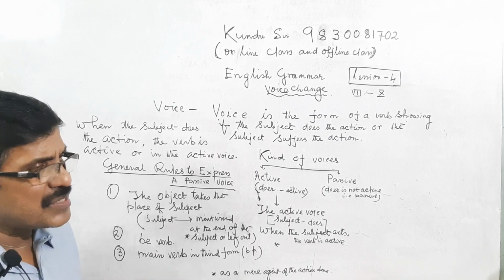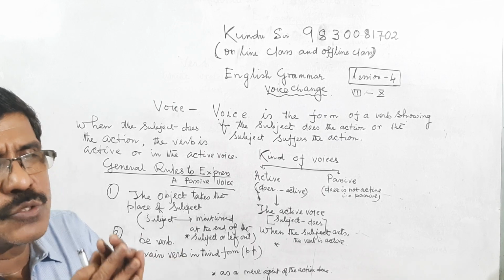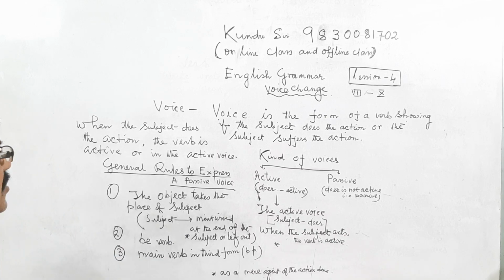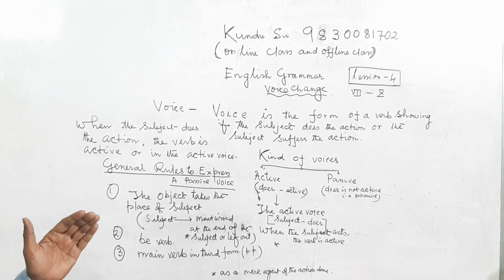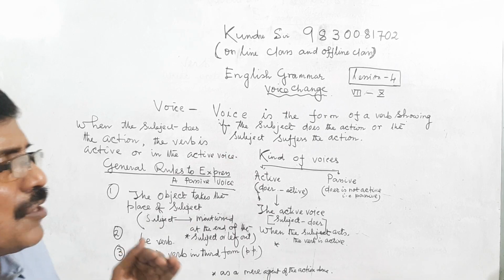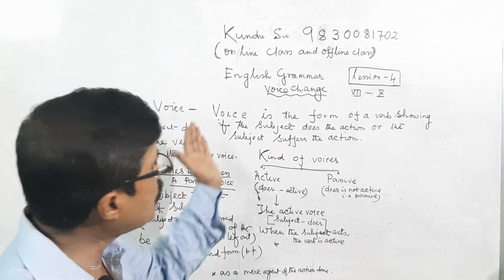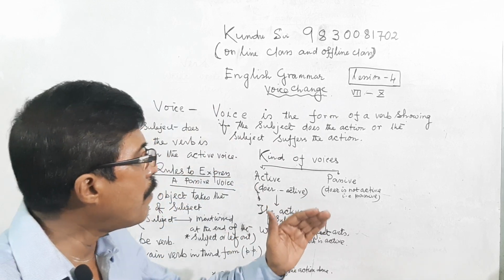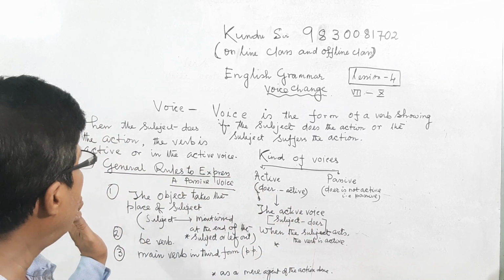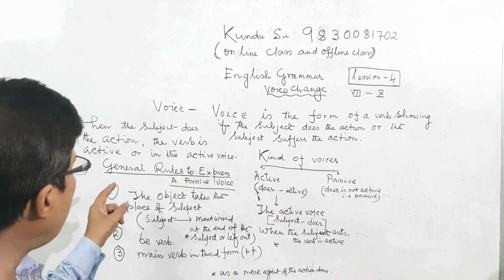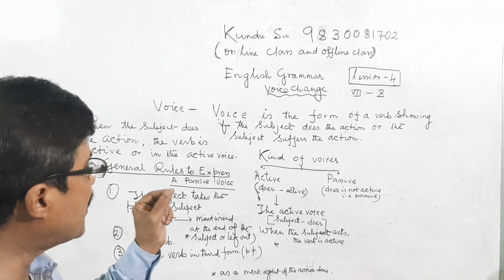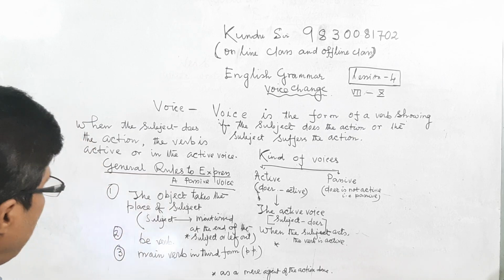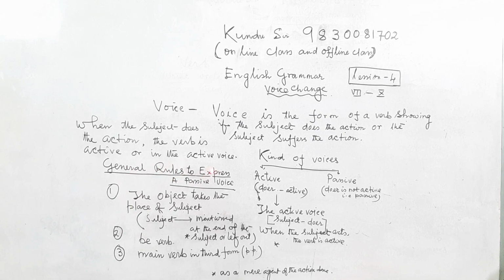We will conduct the class in two or three phases: from active voice to passive voice, and passive voice to active voice.